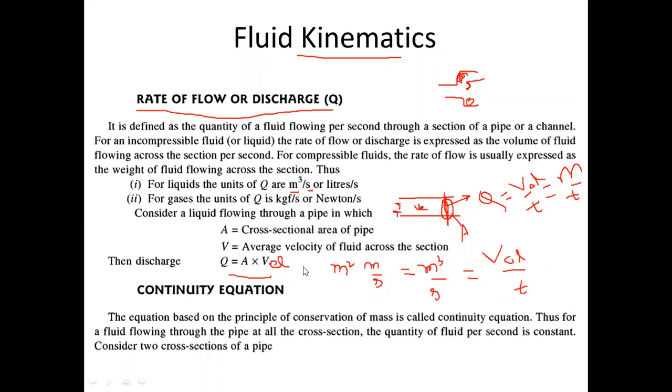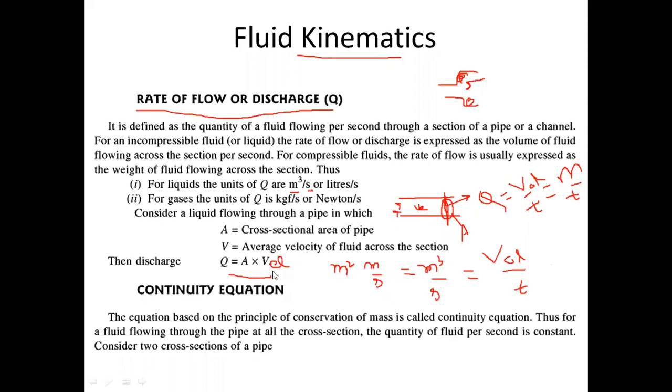Mathematically, when you perform some experiments and need to calculate discharge, this is the way we calculate it. We first measure the velocity of the fluid, and then we know the diameter of the pipe, so we can calculate area. Now, how to measure the velocity of the fluid flow, we will learn from a principle in the coming classes. That principle is Bernoulli's principle. So from Bernoulli's principle, we'll see how to calculate velocity of the fluid flow.